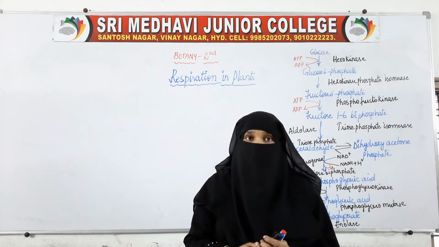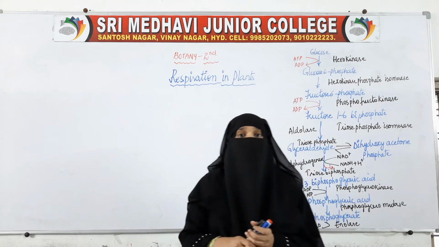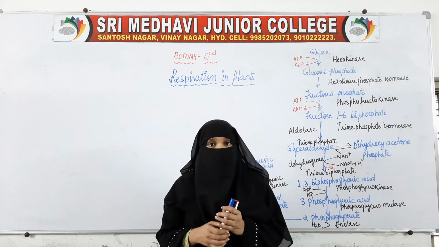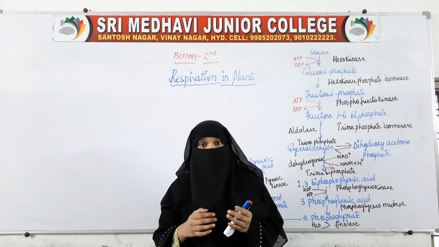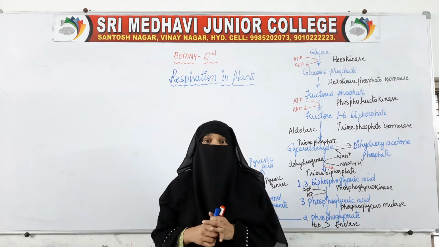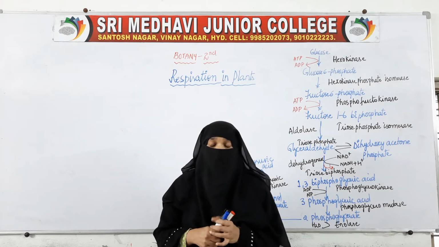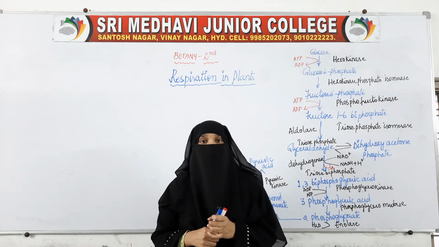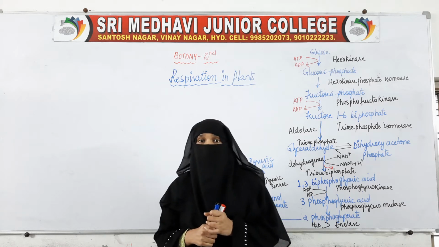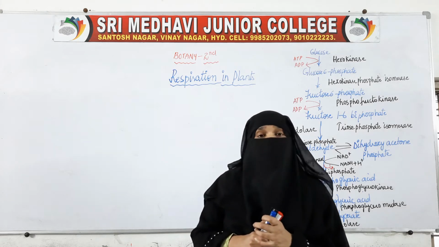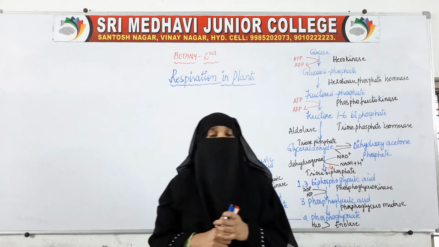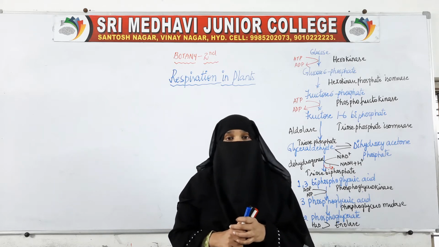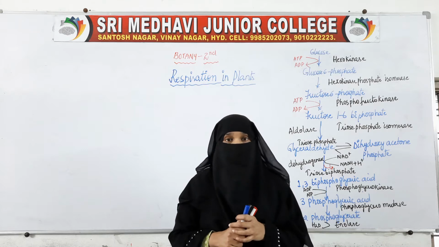If anaerobic respiration is taking place in the yeast cell, then ethyl alcohol and carbon dioxide will be released. Whereas if anaerobic respiration is taking place in the muscle cells, then the product will be lactic acid. The product will be lactic acid and energy will be released, but very little energy, when compared to the energy released during aerobic respiration.